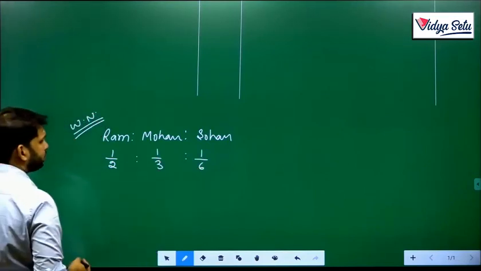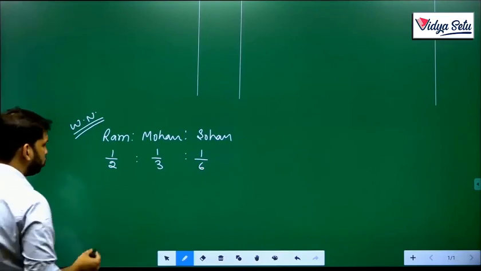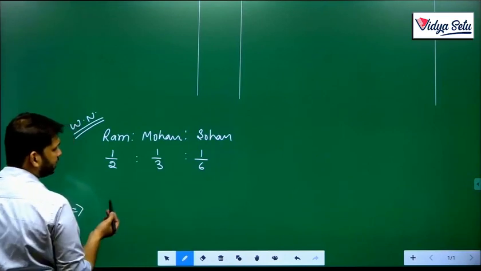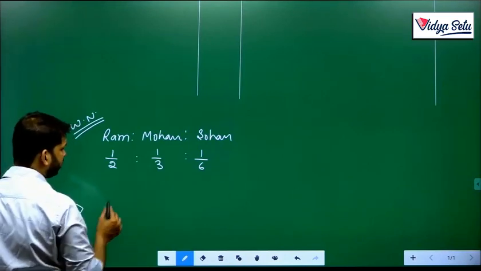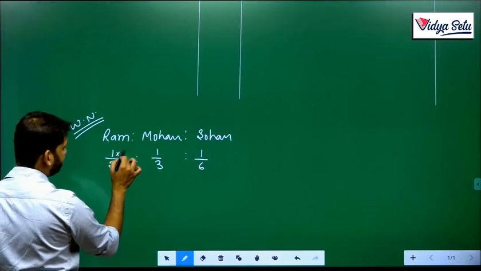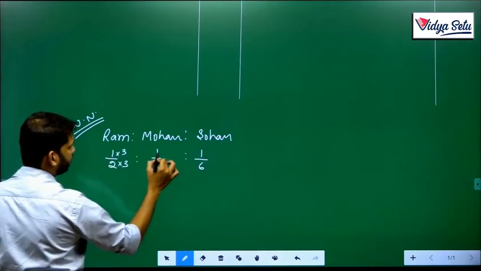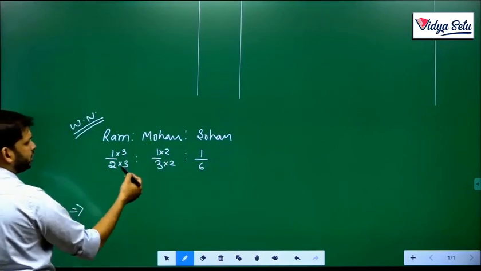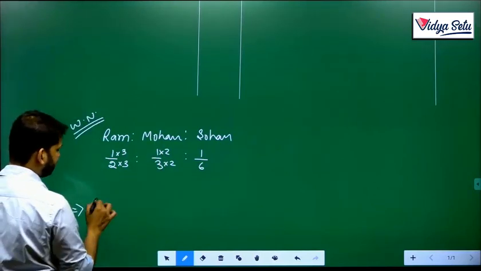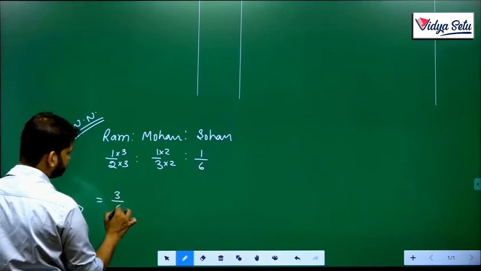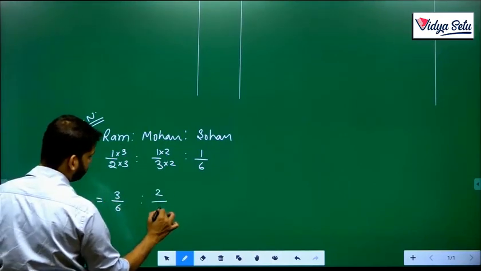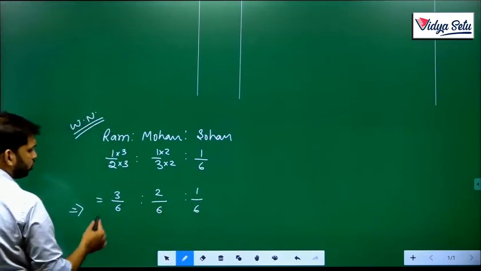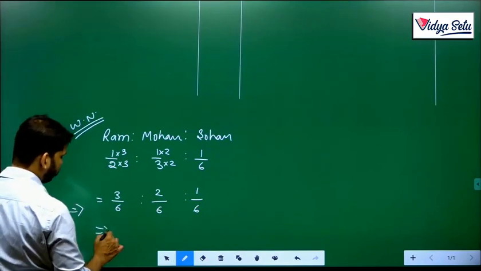Now let's make the denominator equal. I can see 6 being the highest. We can multiply by 3, and by 2. If we do both the denominator and numerator with the same number, it does not change the value. So this becomes 3/6, 2/6, and 1/6 is already given. So we get the denominator equal.